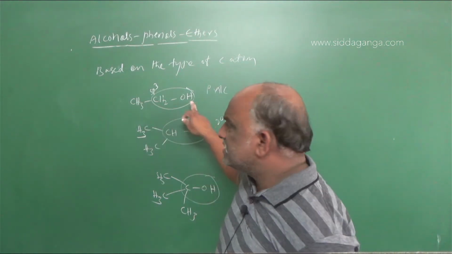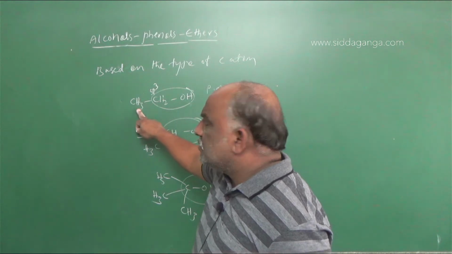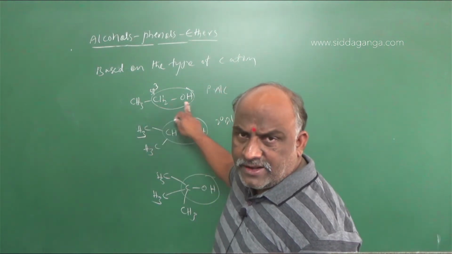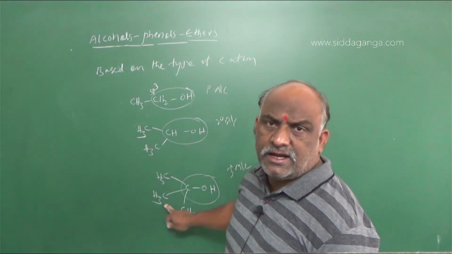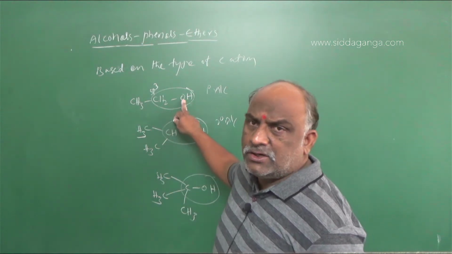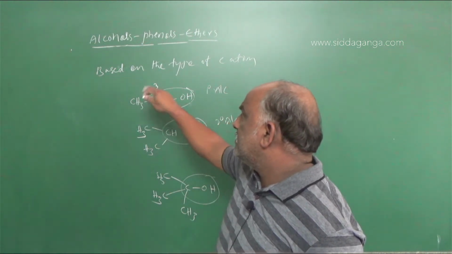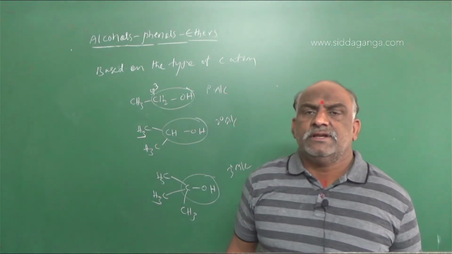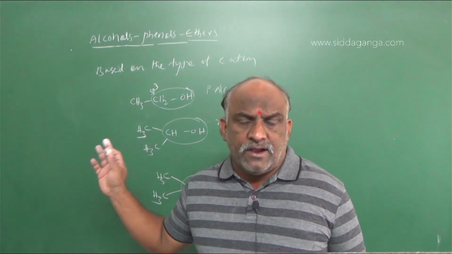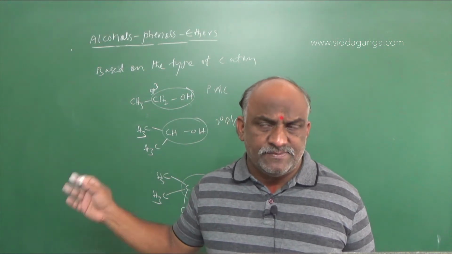So if the functional group carbon is attached to one carbon, it is a primary alcohol; two carbons, secondary alcohol; three carbons, tertiary alcohol. Here the functional group carbon is which type of carbon? sp3 carbon. So sp3 carbon generally we go with the alkyl group. Alkyl group is sp3 carbon.